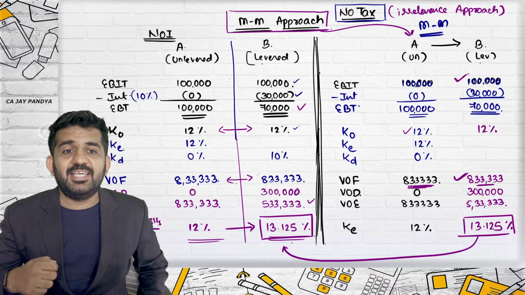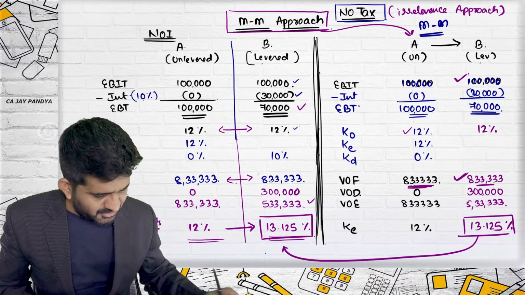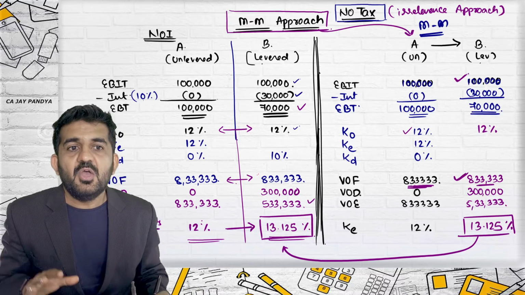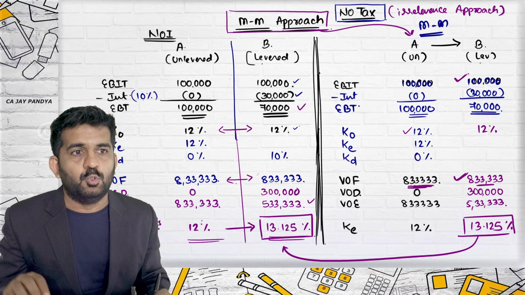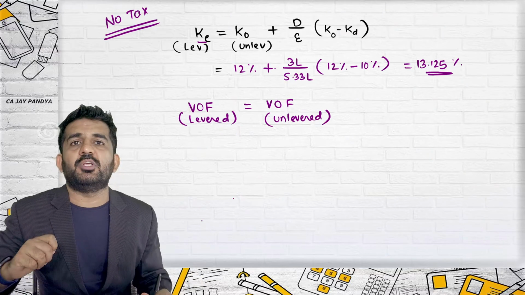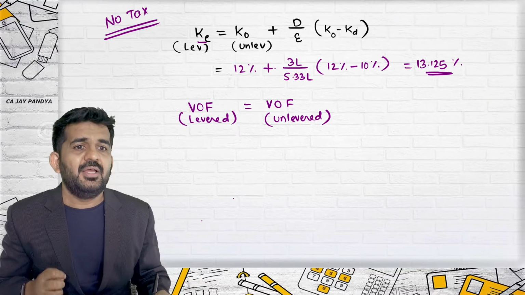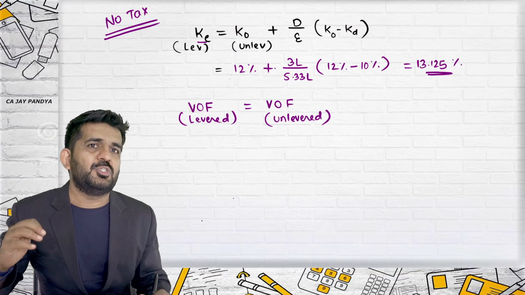If you see the answer, the answer of KE under both the scenarios is the same. Whether it is the MM approach or net operating income approach, when there are no taxes, finding out KE by the MM approach is a different manner, and finding out KE in net operating income approach is simple.